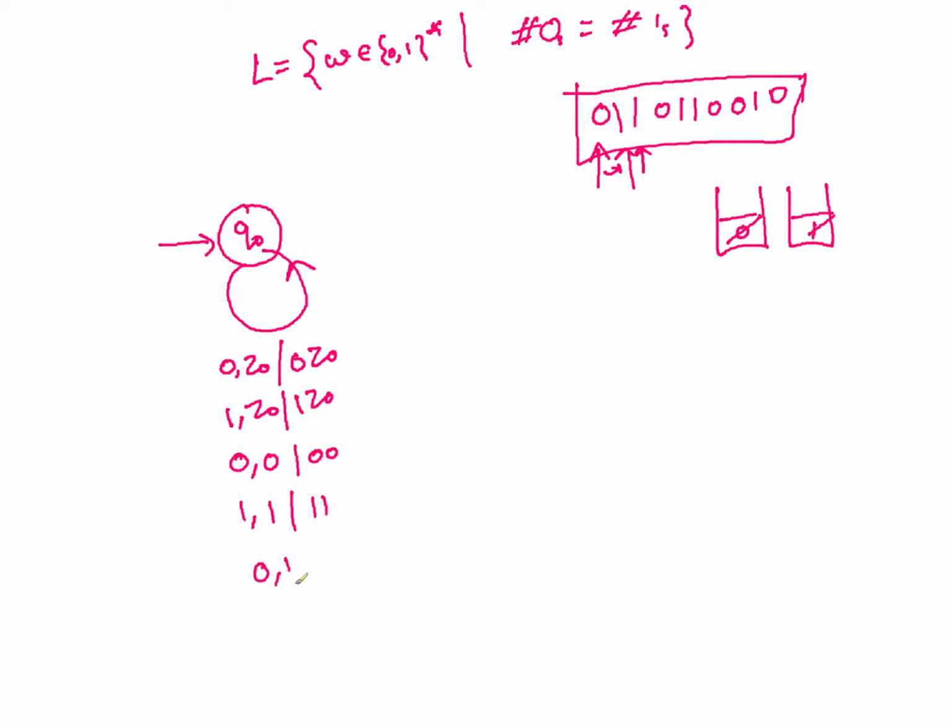If you have 0 1, it becomes upsilon. That means if you are looking at 0 on the input tape and you have 1 on the stack, it becomes upsilon. The same for the other case: if you have 1, this becomes upsilon. Is there anything else? No. So the only last thing is that if there is a Z,